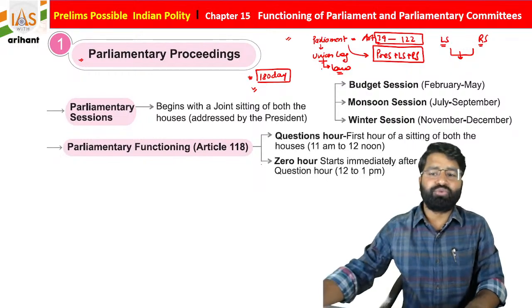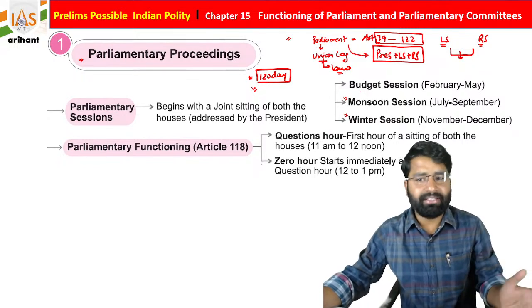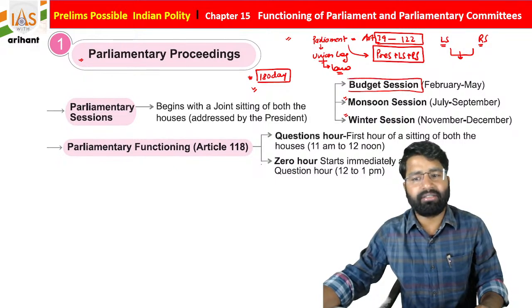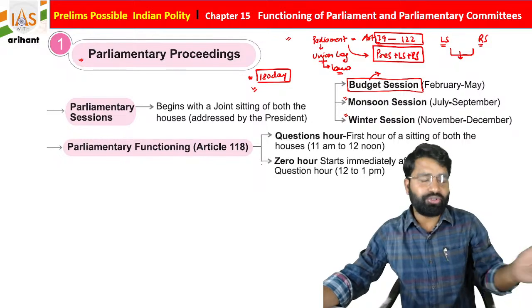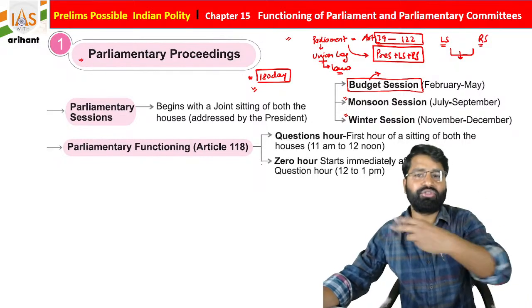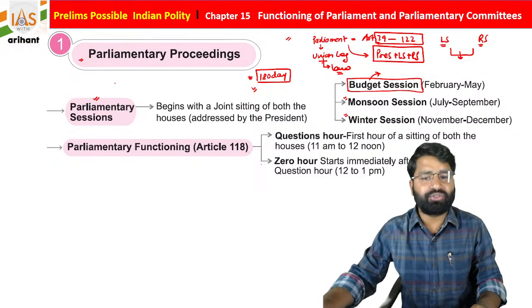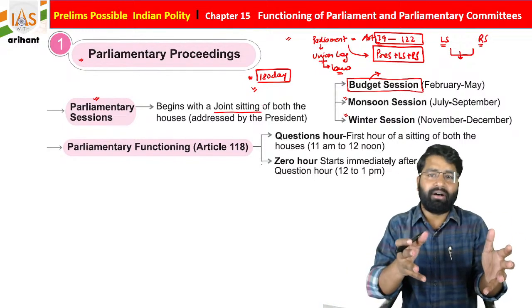Students, they meet for the monsoon session as well as the winter session, and the very recent one is the budget session. The budget session is for future planning: how they are going to collect taxes and how they are going to invest for the people of India. There is a parliamentary session, students, and it begins with a joint sitting. This joint sitting is not over a deadlock.